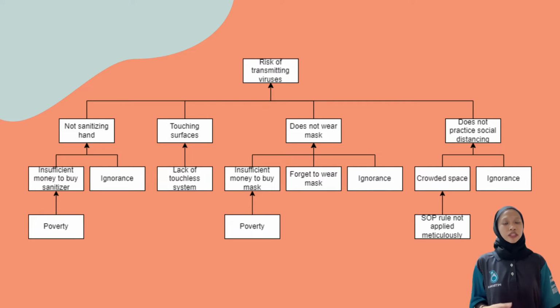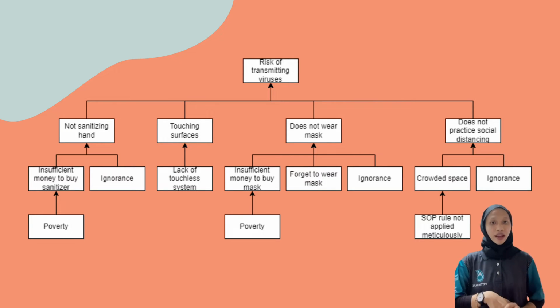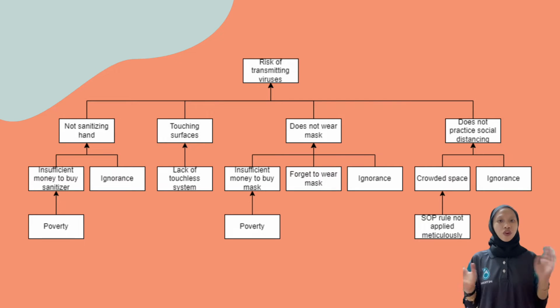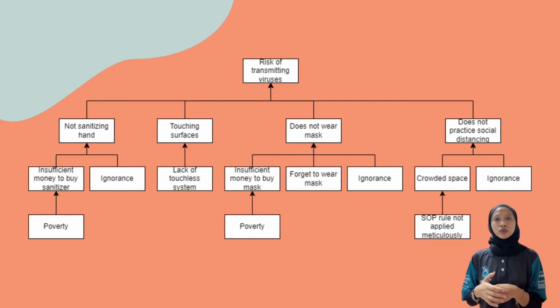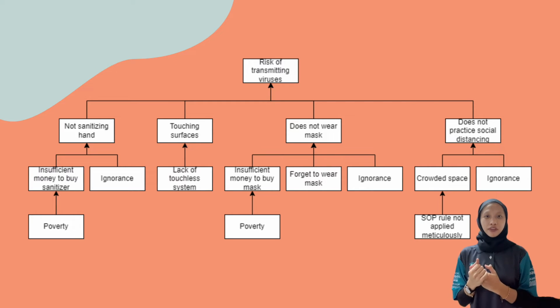The virus also transmits when people don't have money to buy masks, and also from ignorant people who don't want to wear a mask, and people who always forget to wear a mask, so they decide not to wear a mask when going out. Lastly, the SOP is not applied in our daily lives. As we can see, people always like to go to crowded places like shopping malls, so social distancing is not practiced in our lives.